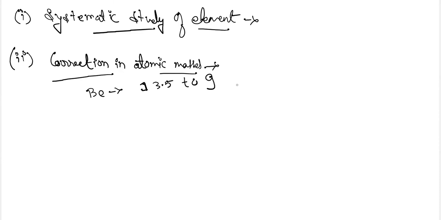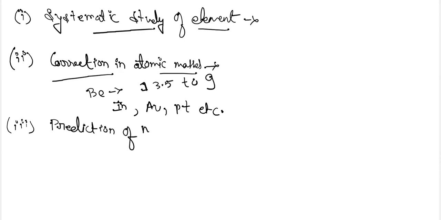Different elements such as indium, gold, and platinum all had their masses corrected here after the formation of Mendeleev's periodic table. Next, prediction of new elements.